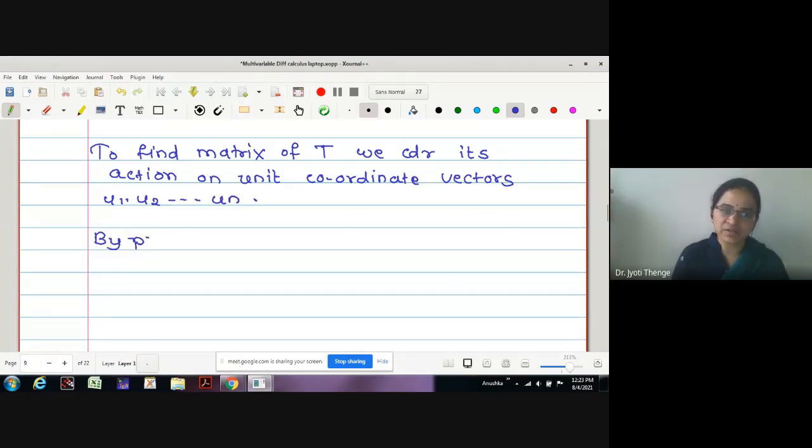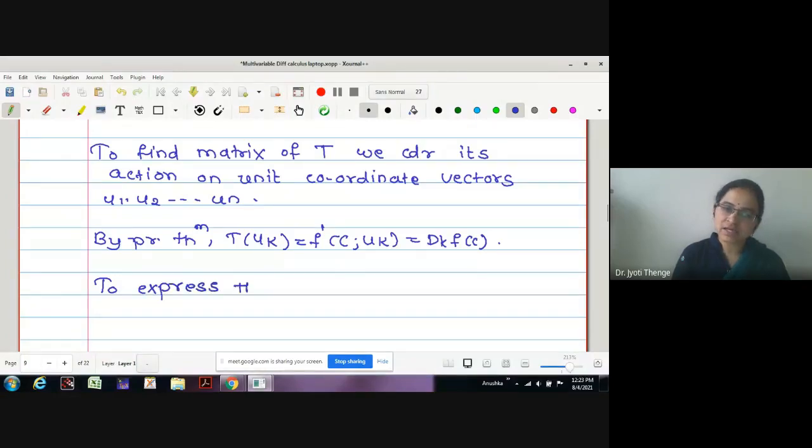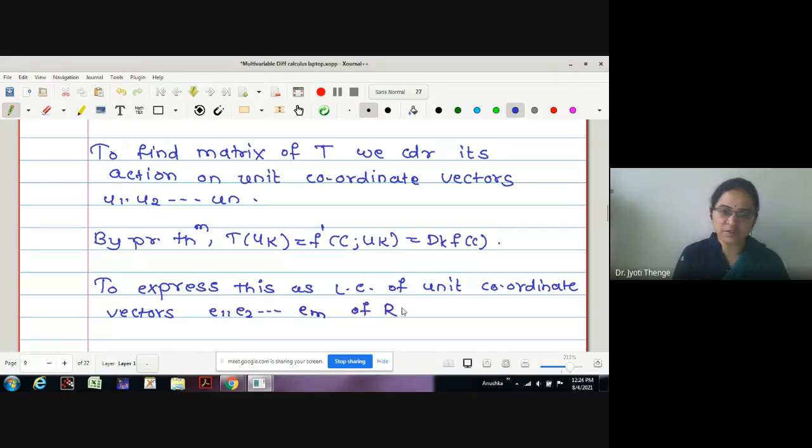Therefore, by the previous theorem, we can write T of uk is equal to f dash of c comma uk, and is equal to dkf at the point c. Now we will express this as a linear combination of the unit coordinate vectors e1, e2 to em of the m-dimensional space Rm.